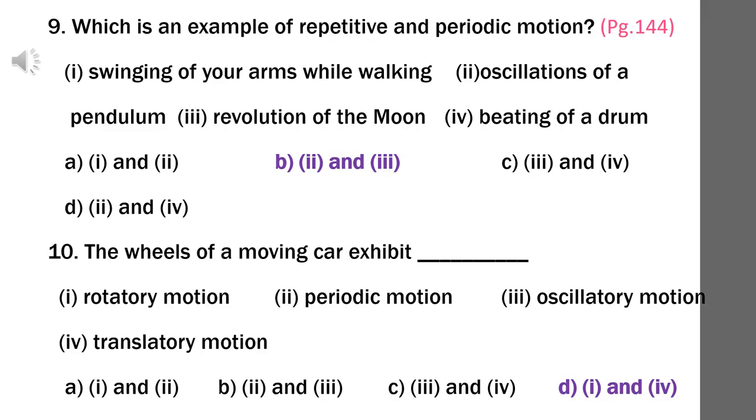Question number 10. The wheels of a moving car exhibit: 1. Rotatory motion. 2. Periodic motion. 3. Oscillatory motion. 4. Translatory motion. A, 1 and 2. B, 2 and 3. C, 3 and 4. D, 1 and 4. The answer is option D. Rotatory motion and translatory motion.